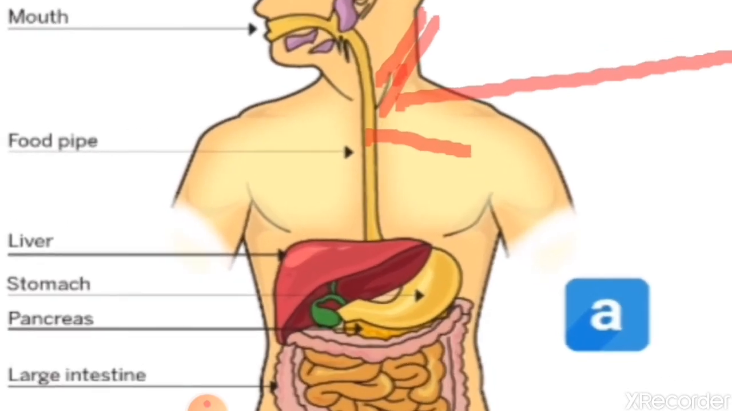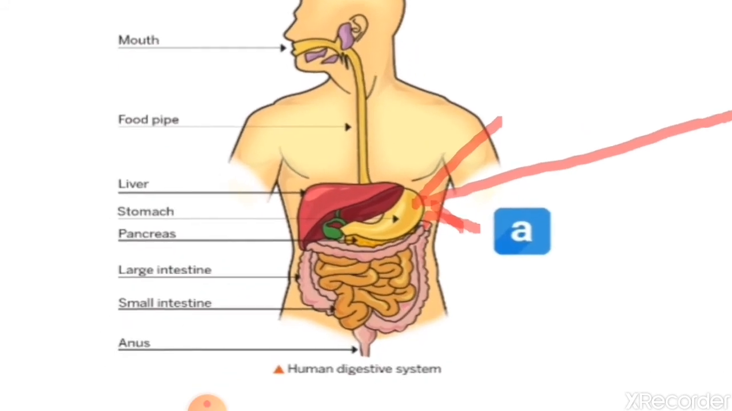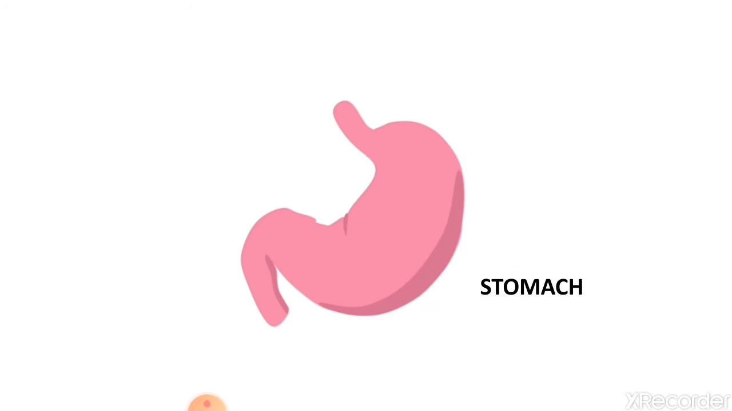Food pipe is a tube-like structure. Then the next organ is the stomach. Stomach is a sac-like structure. It is made up of muscles. And the walls of the stomach also secrete some digestive juices which help in the digestion process.